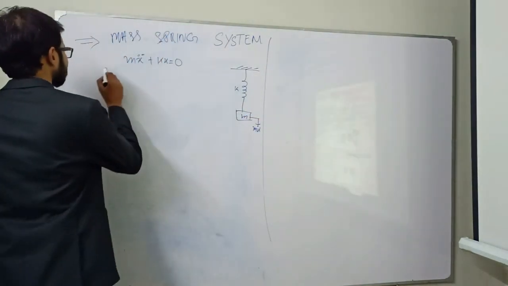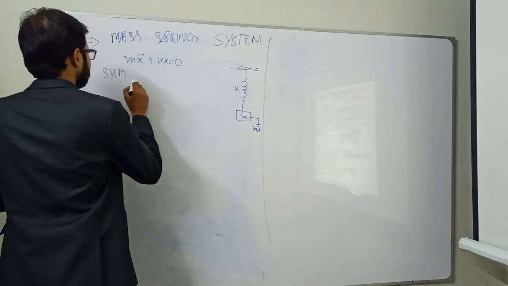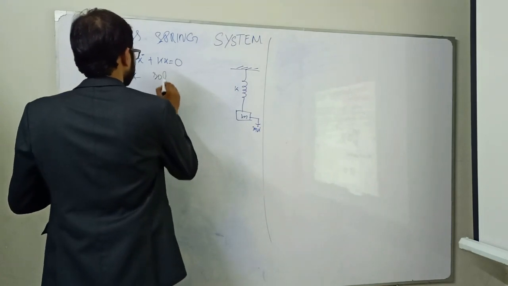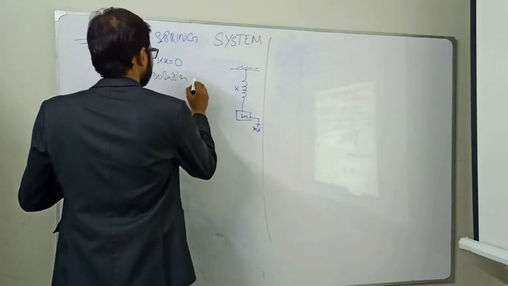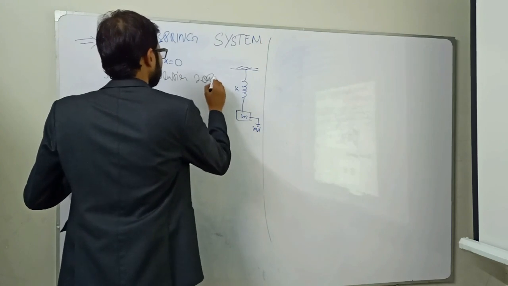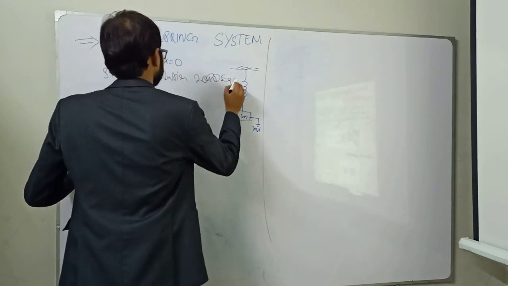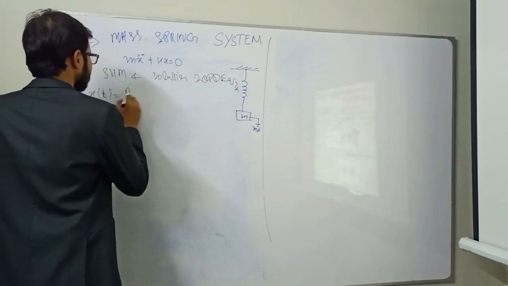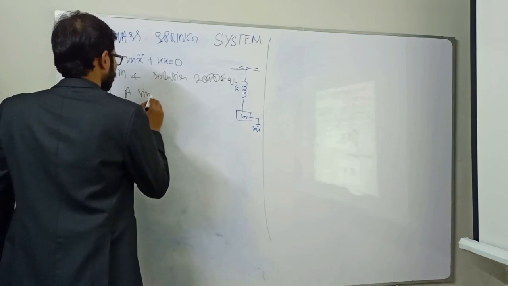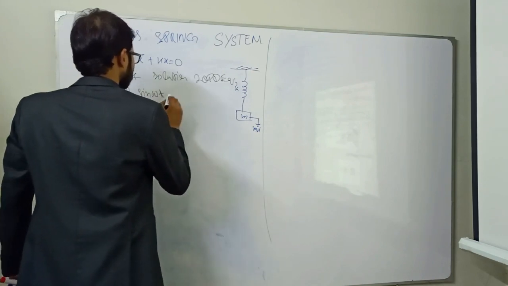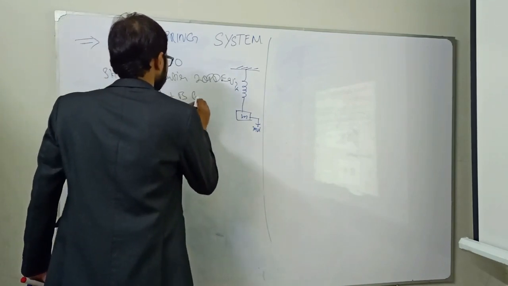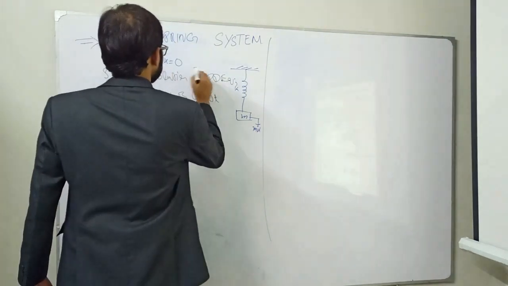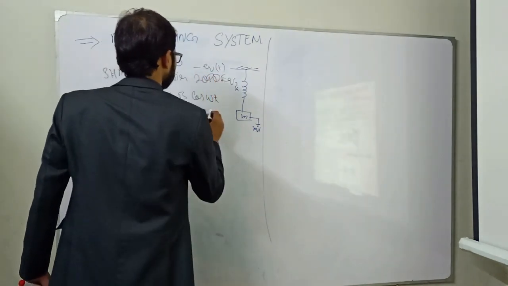So considering simple harmonic motion, what will be the solution of the second order differential equation? x of t is equal to a sine omega t plus b cos omega t. So that was equation 1, and this is equation 2.